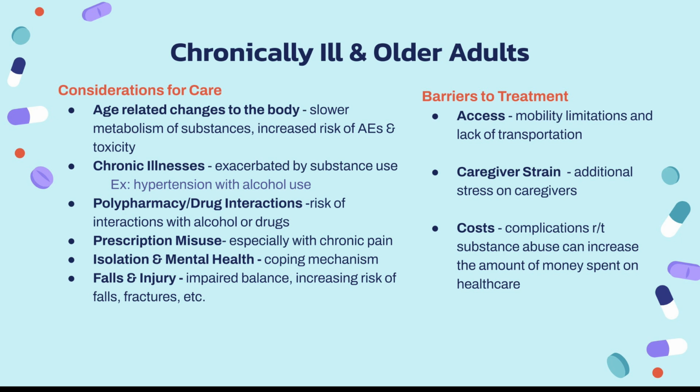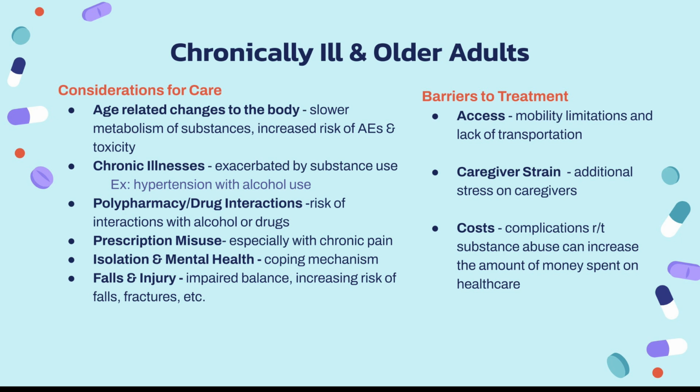The example I just used here was how alcohol can increase blood pressure and make the hypertension worse because of its vasoconstrictive effects. A lot of older adults are often prescribed a lot of medications to manage their chronic conditions. This can increase the risk of drug interactions or diminish the effectiveness of their prescribed medication that they actually need, especially when alcohol and drugs are in the mix.